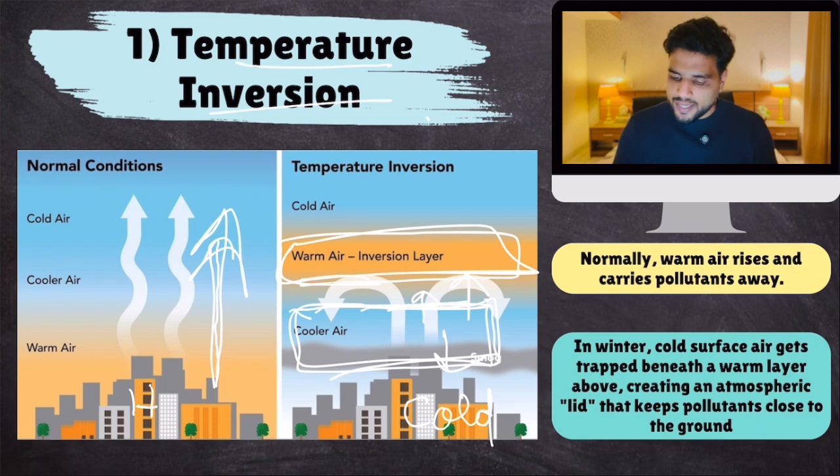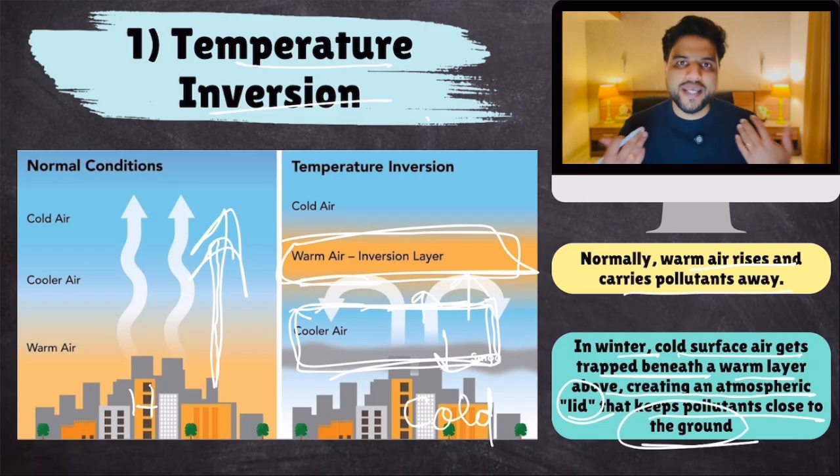So normally warm air rises and carries pollutants away, but in winters, cold surface air gets trapped beneath a warm layer above, creating an atmospheric lid that keeps pollutants close to the ground, and we suffer as a result. So this is reason number one.